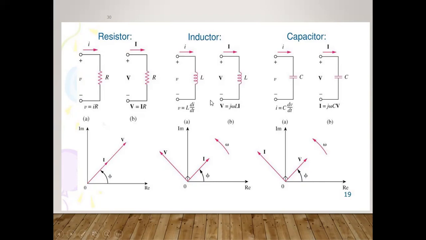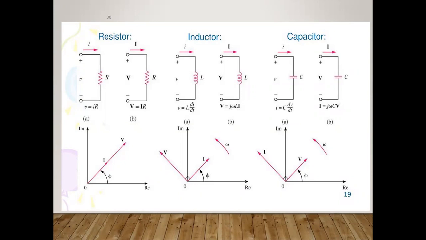If you want to write it in terms of AC analysis, V is equal to j omega L I, where L can be L1 and L2. This I is nothing but the current, and omega L is nothing but 2 pi f L.